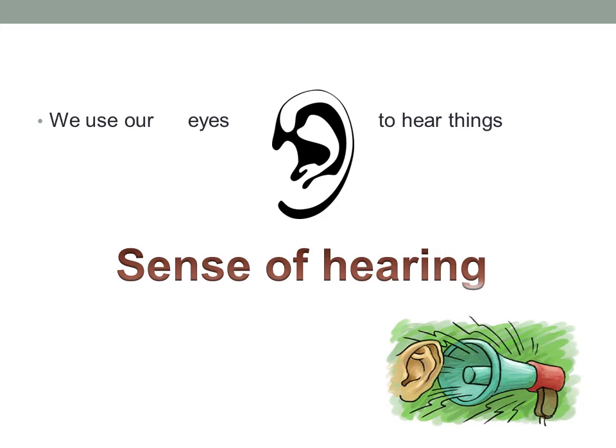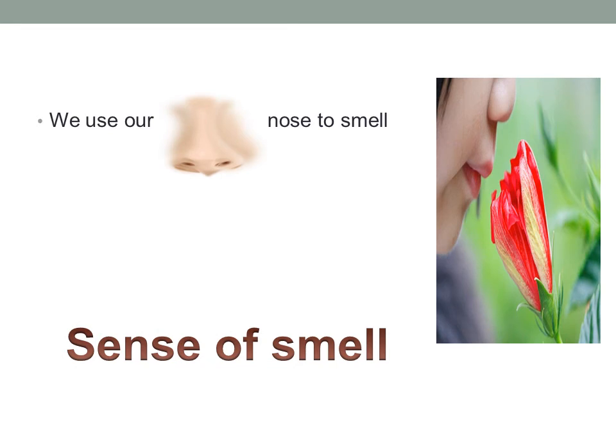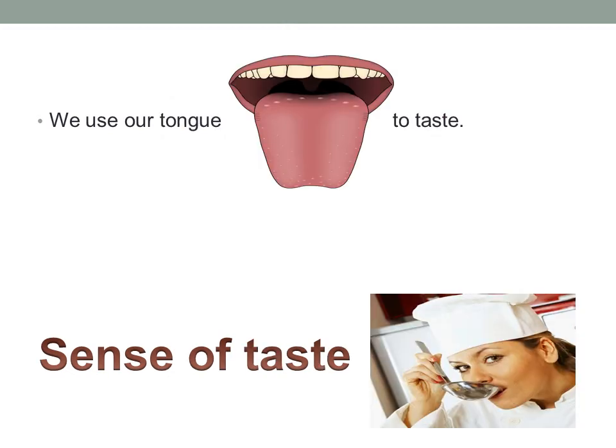The second one is we use our ears to hear things, and this is called the sense of hearing. We use our nose to smell, right? I want to smell this nice flower. This is the sense of smell.